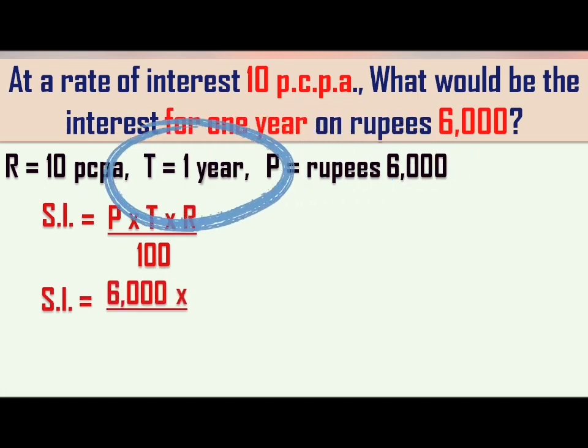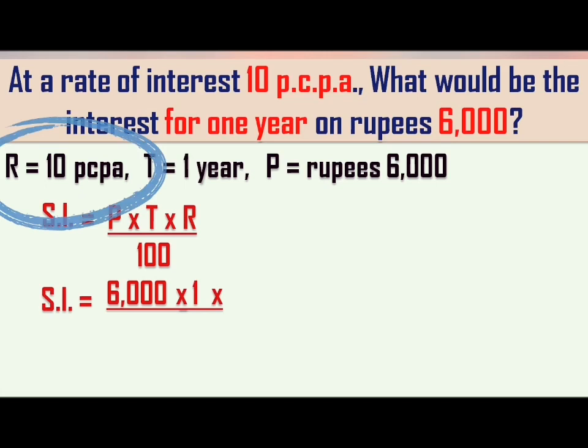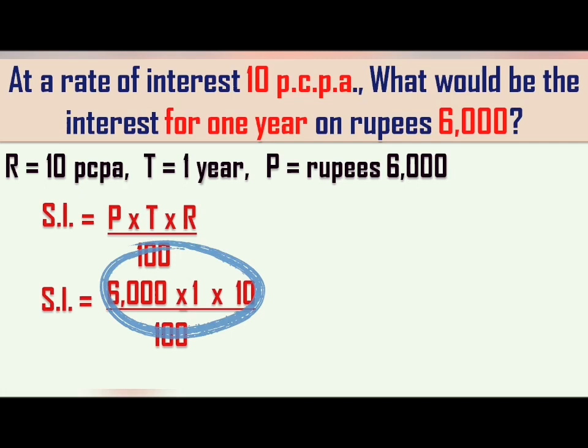T is nothing but 1 year, so mention 1 in multiplication, and after that in the multiplication we need to write the value of R. That value is 10, so mention that 10. The denominator will be 100, the remaining part.